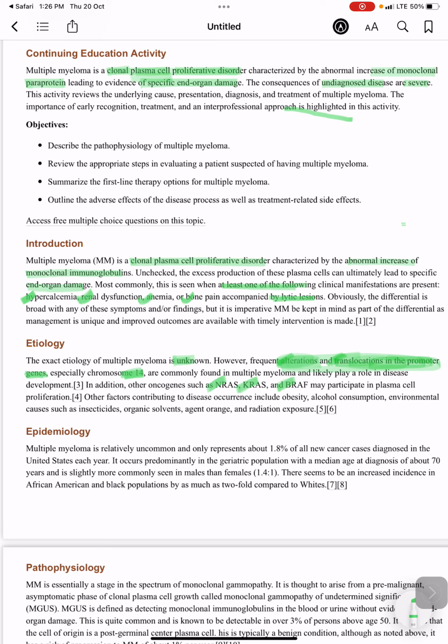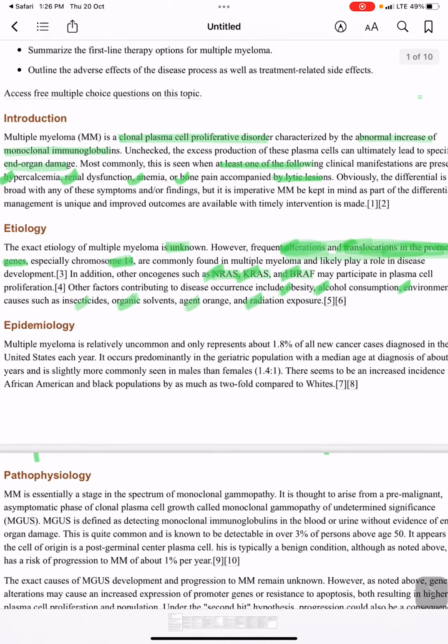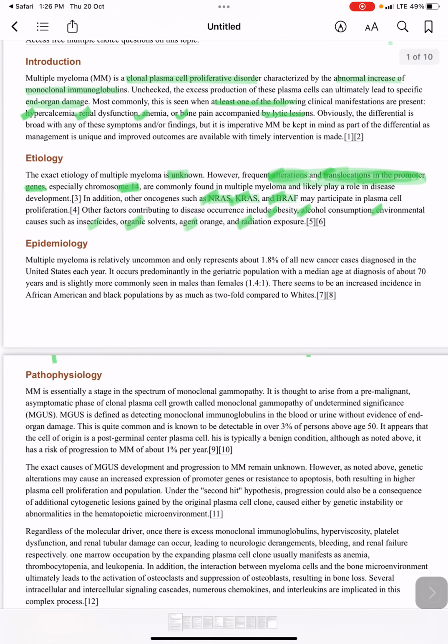Other factors contributing to disease occurrence include obesity, alcohol consumption, and environmental exposures such as insecticides, organic solvents, Agent Orange and radiation exposure.